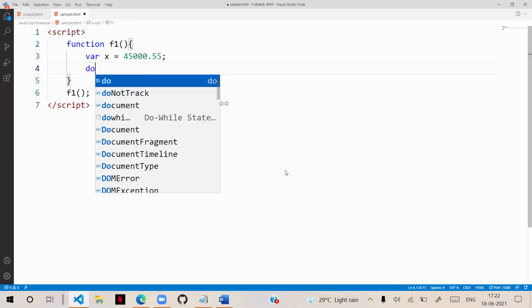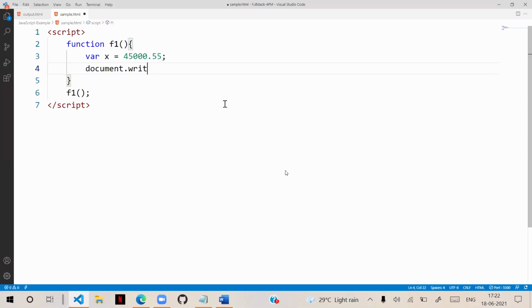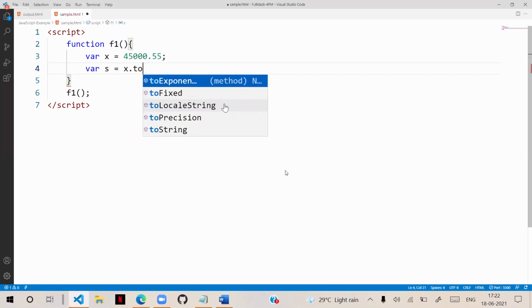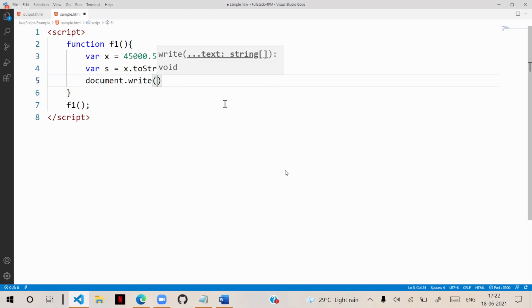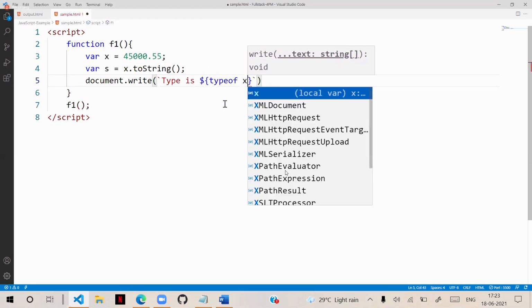Then what we do is, I say var s is equal to x.toString. We are converting into string.